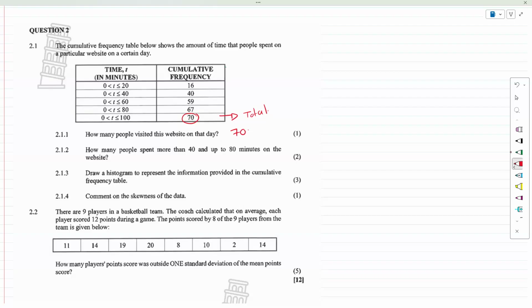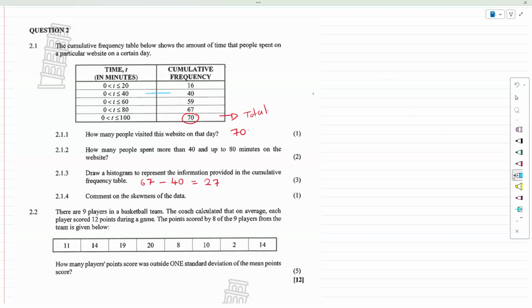Now, questions like this are a little bit iffy, but for people that spent more than 40 minutes, 40 is here, and less than 80 is here. So we want to find the people in this middle range. So we would take the cumulative frequency of 67 minus the cumulative frequency of 40, and we can find that the frequency of people in that range is 27. Again, we want more than 40 and less than 80. So we only care about this range of people, 67 minus 40. And then that's what we're aiming for.